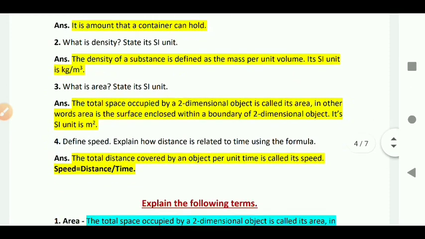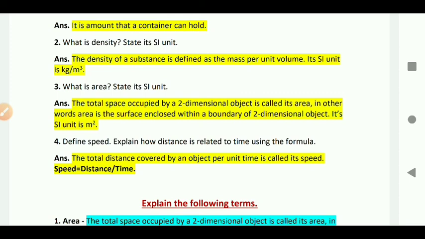Question number third. What is area? State its SI unit. The total space occupied by a two-dimensional object is called its area. In other words, area is the surface enclosed within a boundary of two-dimensional object. Its SI unit is meter square.